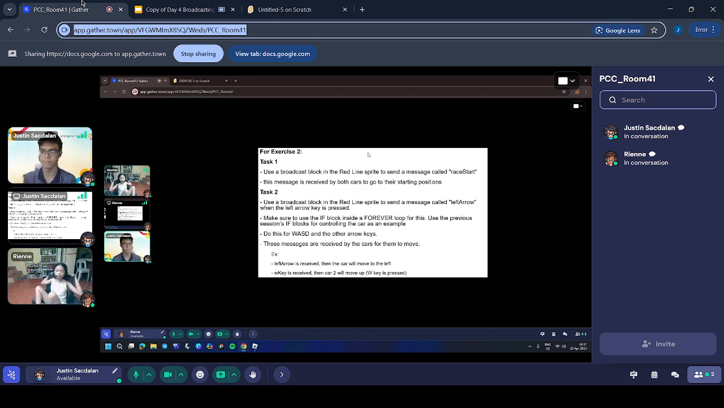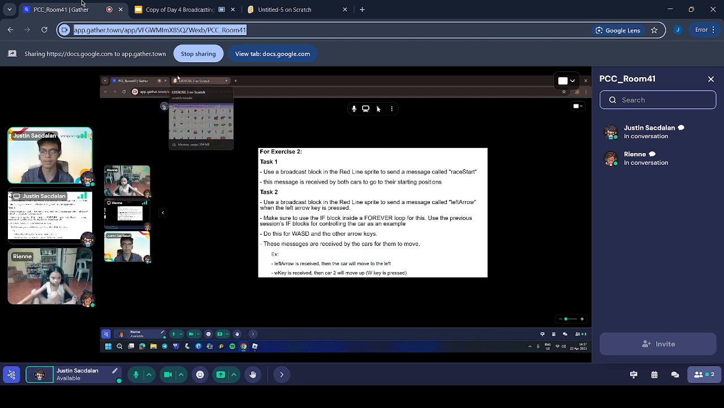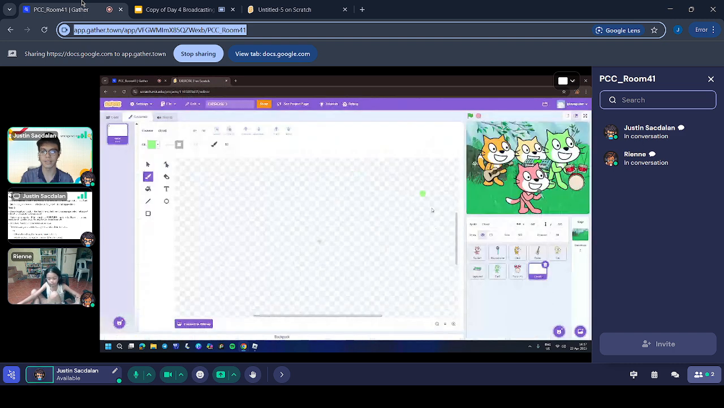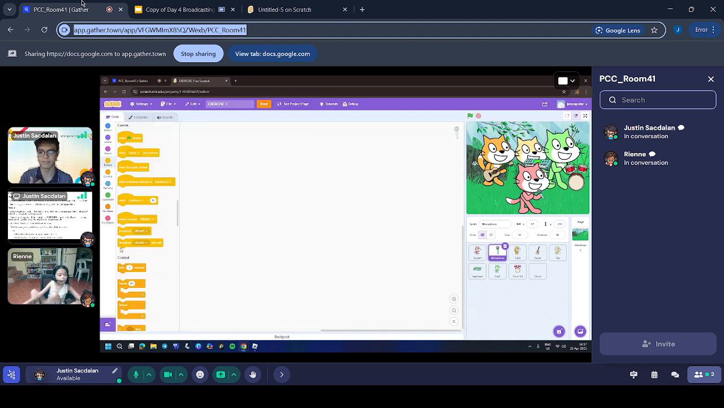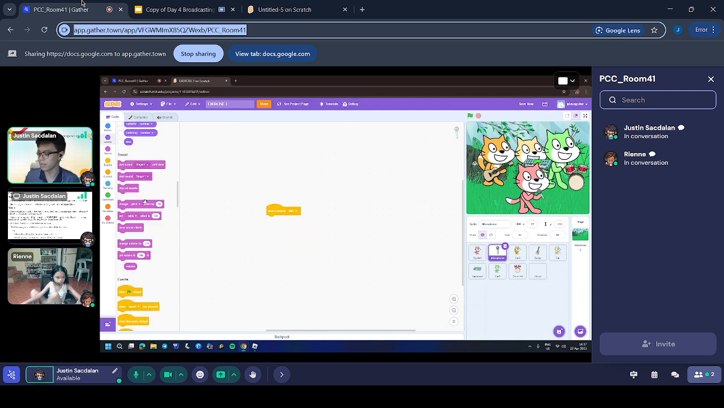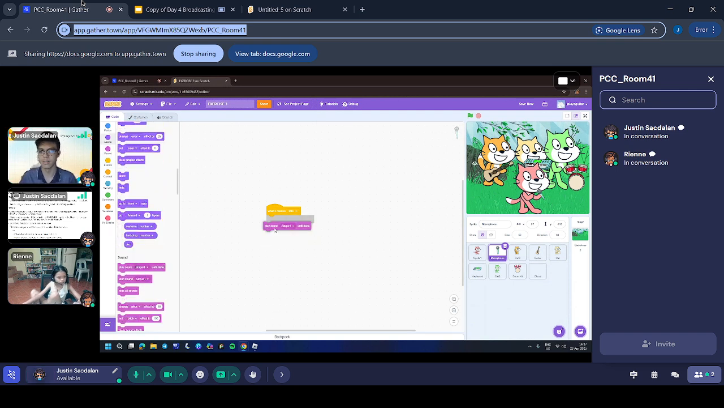Okay? Can you do it? Just like in the previous session, we controlled the car using if statements, right? If blocks. You remember that? You'll just use that here, but instead of using a move block, you'll use a broadcast block. Get it? Okay. So I want you to do that, then I'll check in the next session, which is on Saturday.